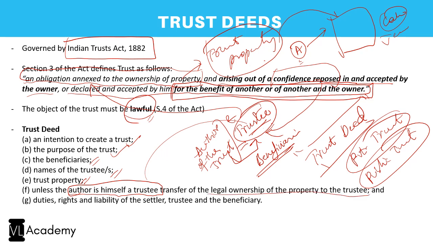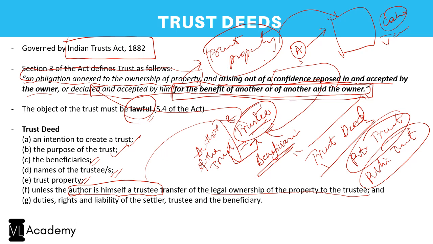So the trust deed itself should say that this trust property shall transfer to the trustee in the capacity of being a trustee. Correct? But where the author and the trustee are one and the same, then it will be by way of a mere declaration itself. It will be declared that so and so will be the trustee. So now from now on, I shall be the trustee of the property rather than the owner of the property. That will be a declaration, if both the author of the trust as well as the trustee are one and the same.